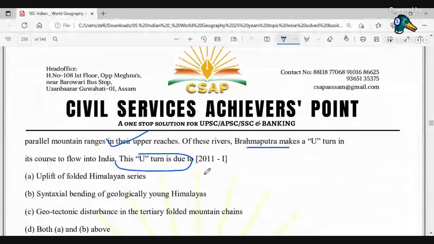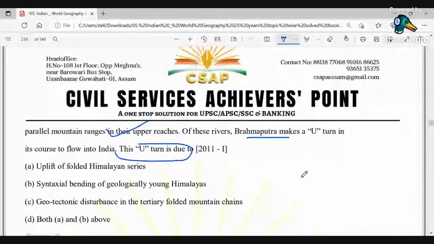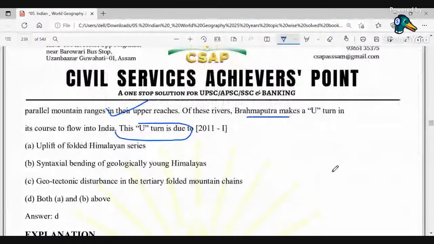So here it is asked why the Brahmaputra takes the U-turn, and during its course of flow, why this young river goes for the turn in its upper reaches. Amongst the four options, the correct option is D, that is, both A and B above are correct. We all know that the Himalayan mountains are a series of folded mountains, and therefore this uplift of the folded Himalayan series is also responsible for this U-turn.